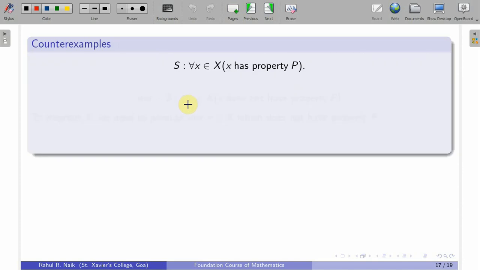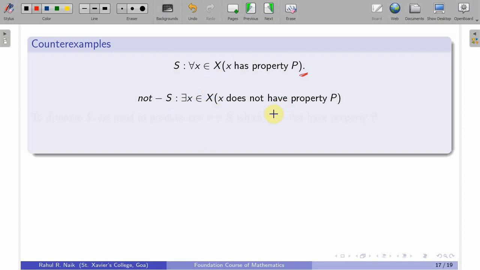Okay. At the end we will discuss counter examples. So, when do we require a counter example? Say for example, if I have this statement S: for all x in X, x has a property p. So, the negation of this statement is there exists x in X such that x does not have a property p. If I want to show that this statement is false, or if I want to disprove a statement of this form, then I should be able to produce an element in X which does not have a property p.